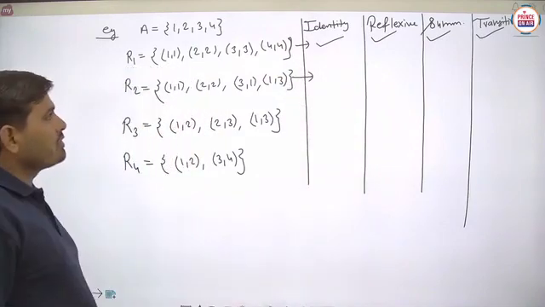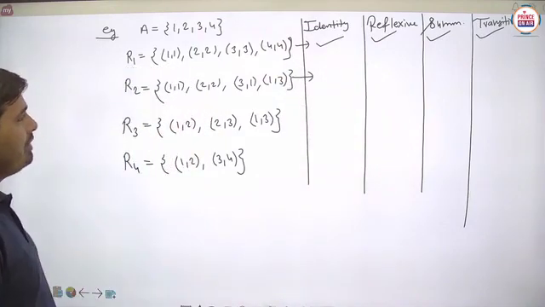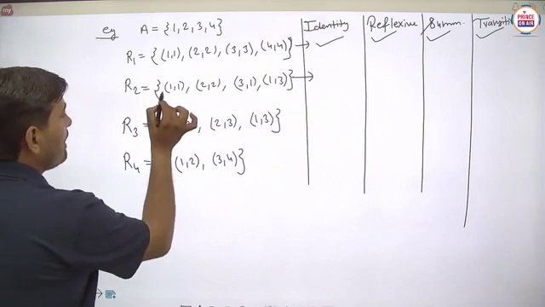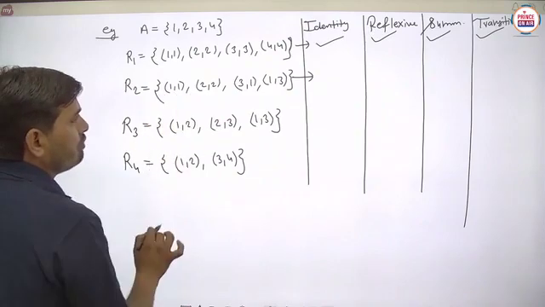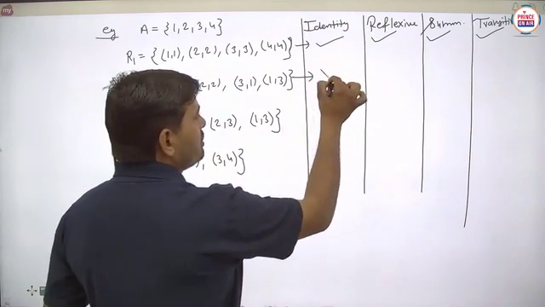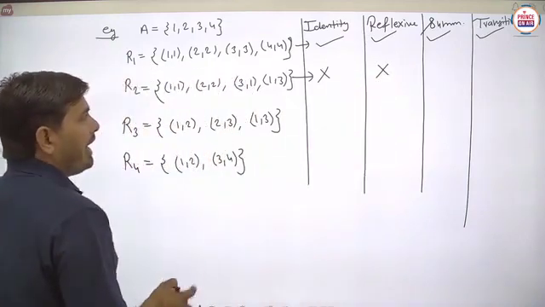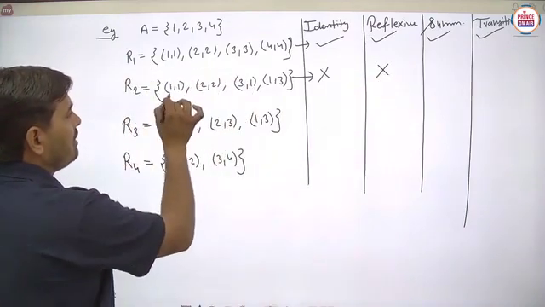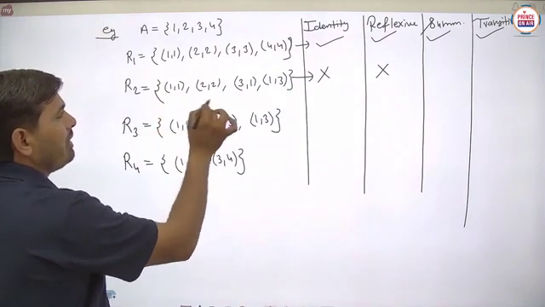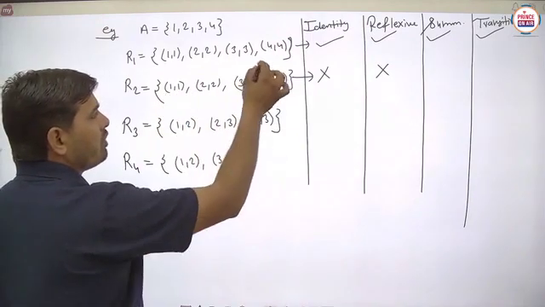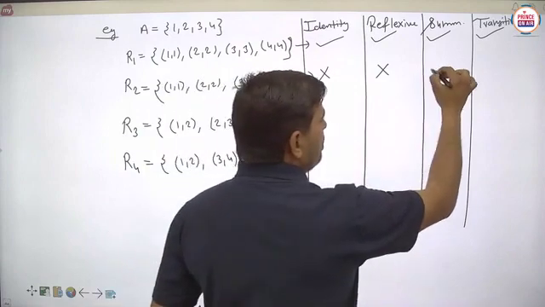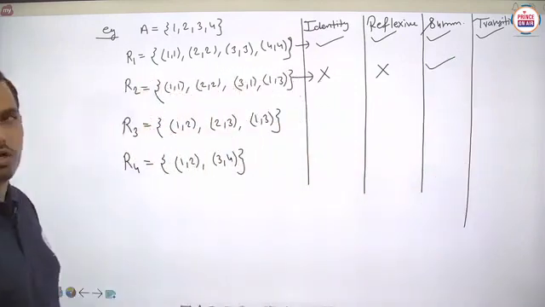Next one, student, here we have to check the relation. We will not check for 1,1 and 2,2, so first of all you can say that this is not identity, and this is not said to be reflexive. For symmetric, 1,1 and 2,2 are always symmetric, but if 3,1 is there, then 1,3 is also there. So it is always said to be symmetric, but we have to check for the transitive now.